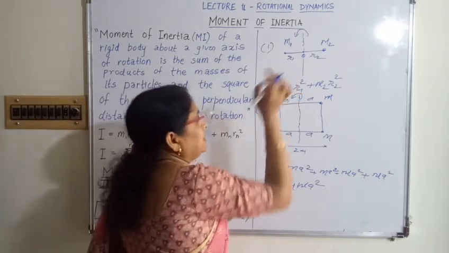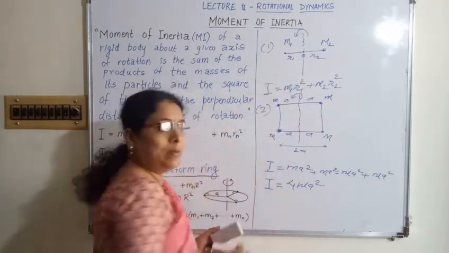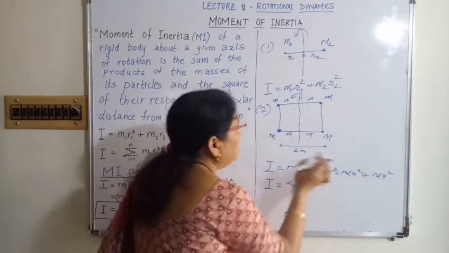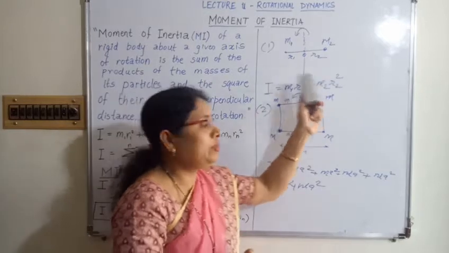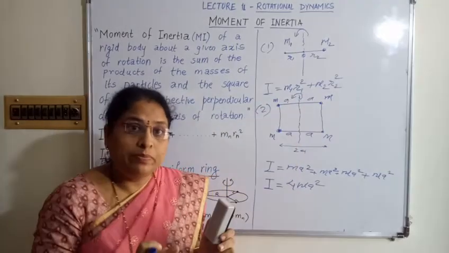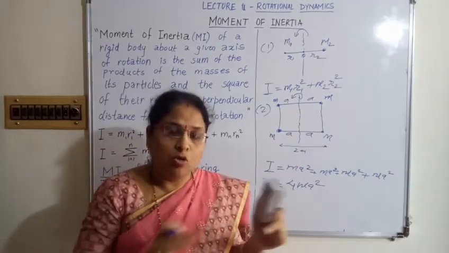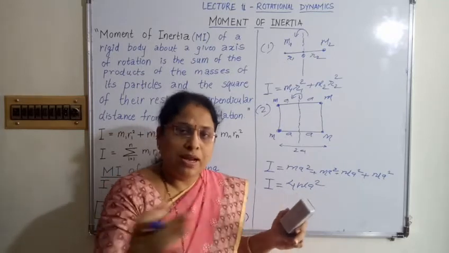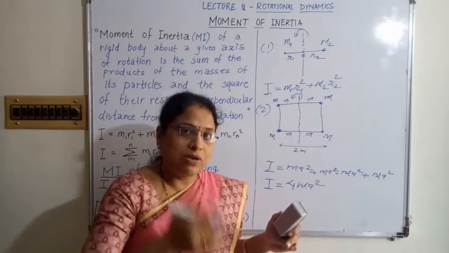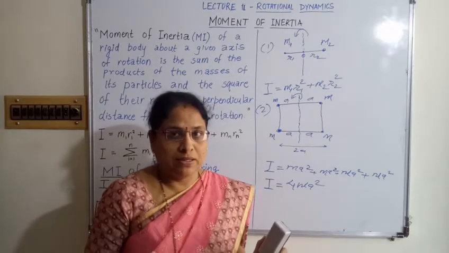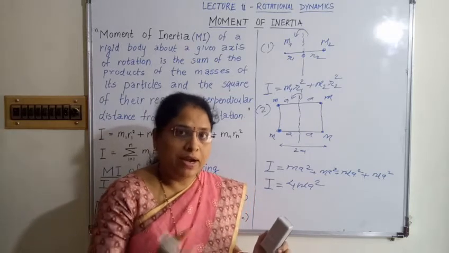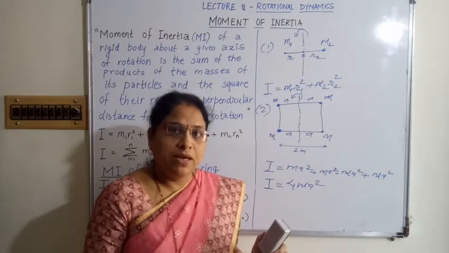Here in this example there are only 2 particles. Here also there are only 4 particles, so we take the 4 sums. Here we take the sum of 2 quantities. But suppose there is a rigid body and the total rigid body is divided into a large number of particles of masses, say m1, m2, m3 up to mn. There are n particles. N may have any value: 100, 10, 4, 2, 6, any number.